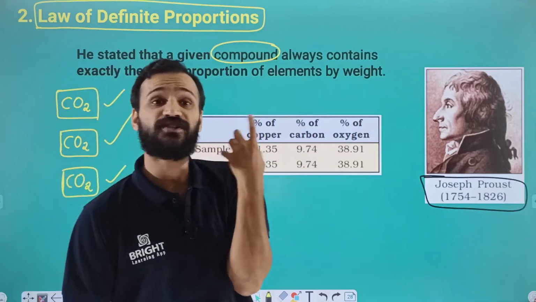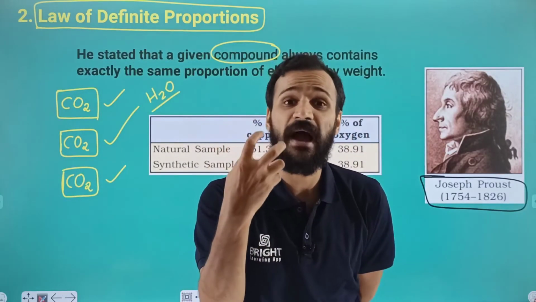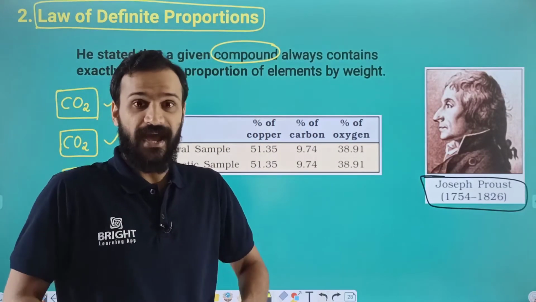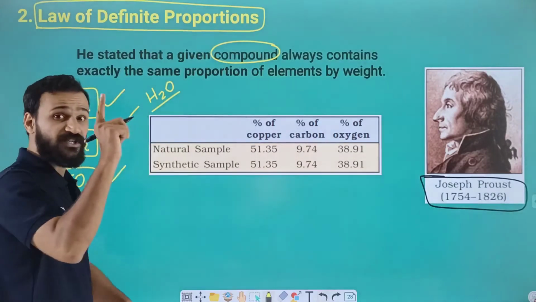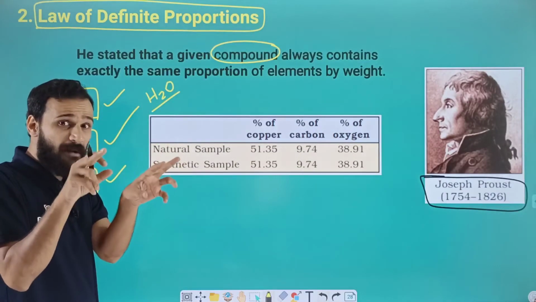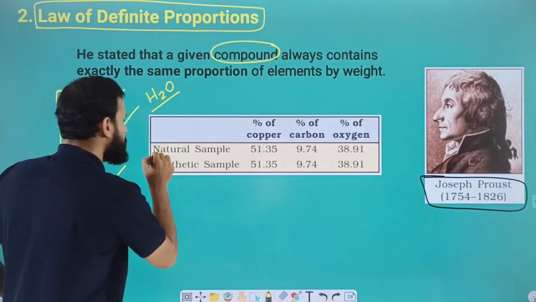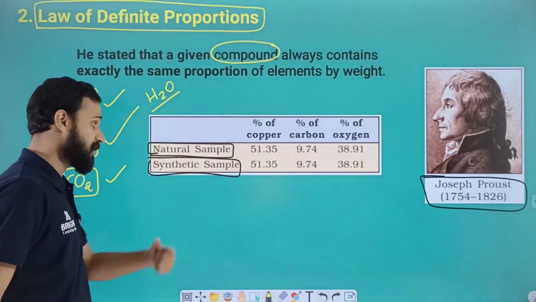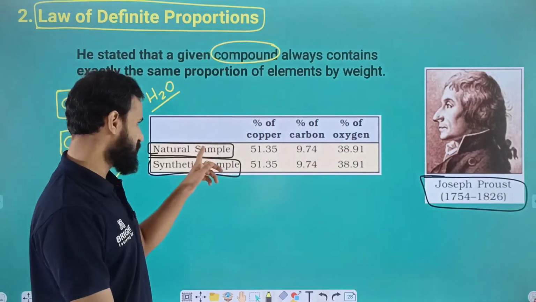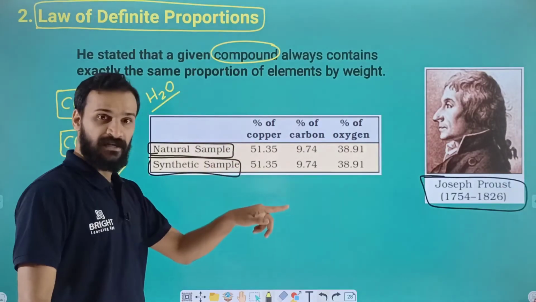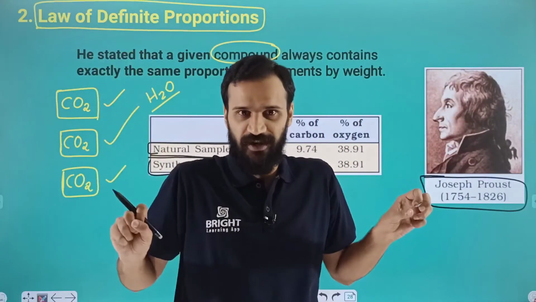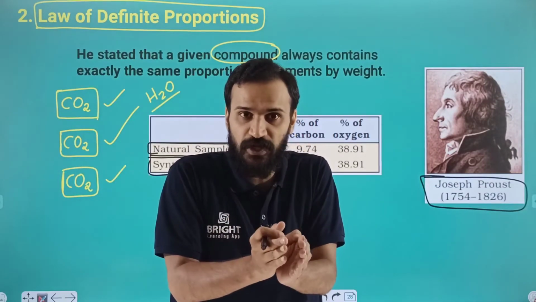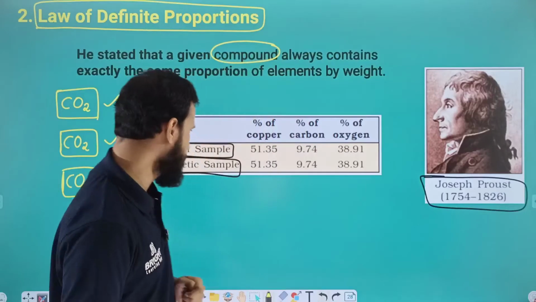Okay, and Joseph Proust worked with 2 samples of cupric carbonate. The first sample is a natural sample, and the second sample is manufactured, a synthetic sample. That means the source is different. From different sources he is taking cupric carbonate. One is from a natural source, and the second one is synthetic.